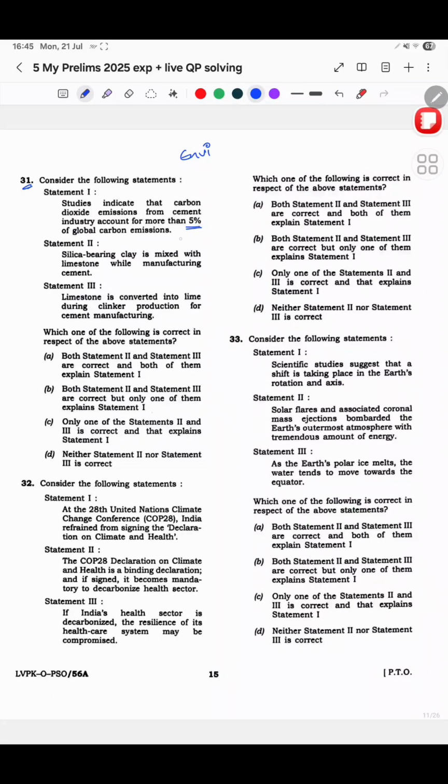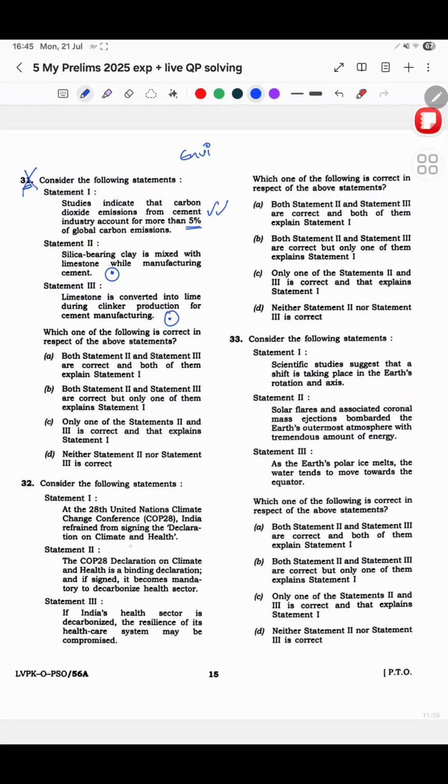I didn't know this. Okay, but since this statement is correct, it will be correct because of the pattern of the question. And then silica bearing clay mixed with limestone while manufacturing cement. I didn't know. Limestone is converted into lime during clinker production for cement manufacturing. I didn't know this. If they are asking about a process in such depth, maybe we have to get into these details. But yeah, in the exam I put a cross to this question.